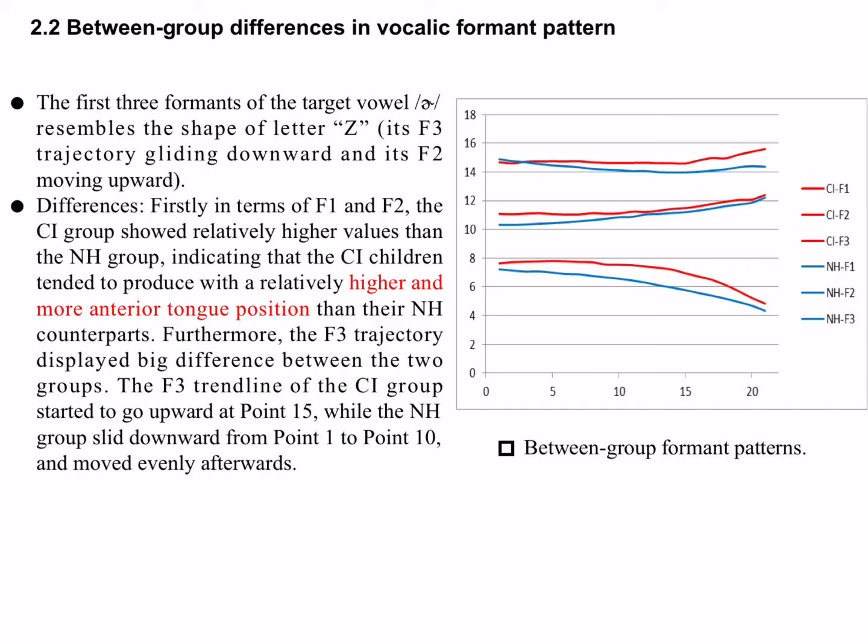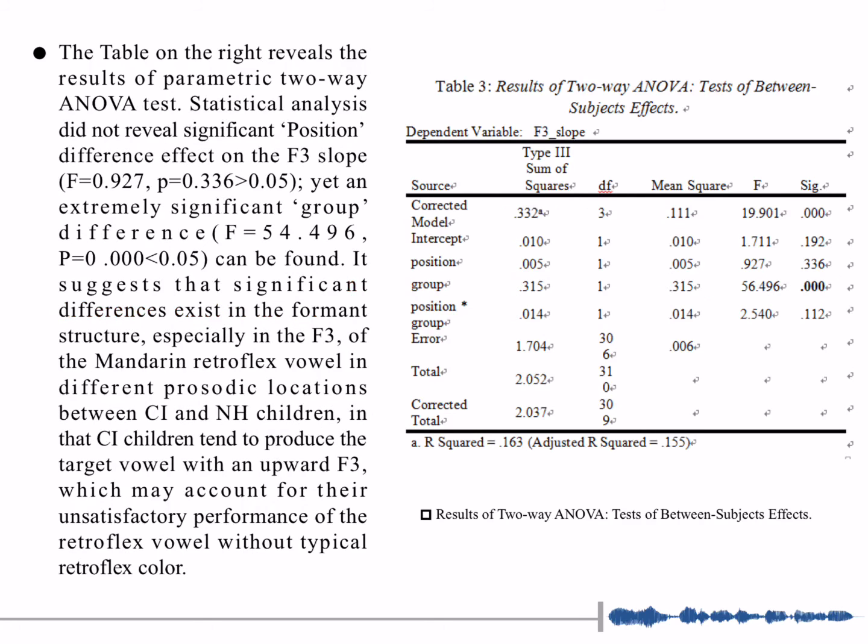The table on the right reviews the results of the parametric two-way ANOVA test. Statistical analysis did not reveal significant position difference effect on the F3 slope, yet an extremely significant group difference can be found. It suggests that significant differences exist in the formant structure, especially in the F3 of the Mandarin retroflex vowel in different prosodic locations between CI and normal hearing children, in that CI children tend to produce the target vowel with an upward F3, which may account for their unsatisfactory performance of the retroflex vowel without typical retroflex color.